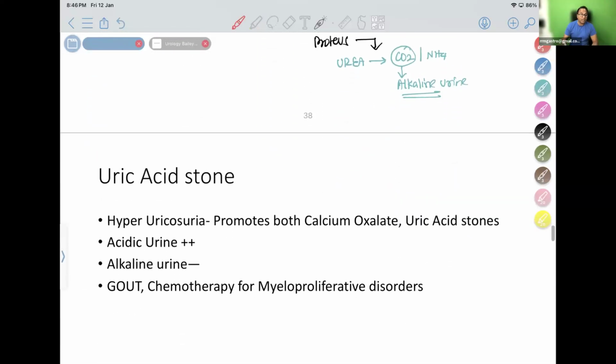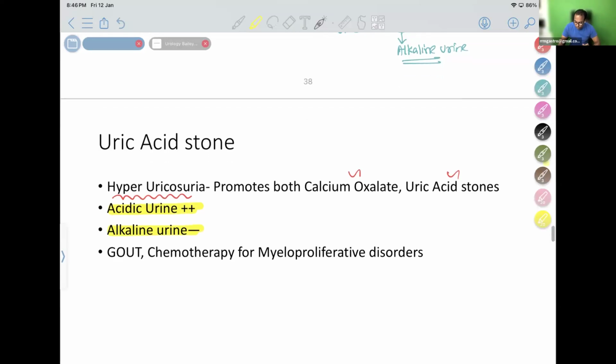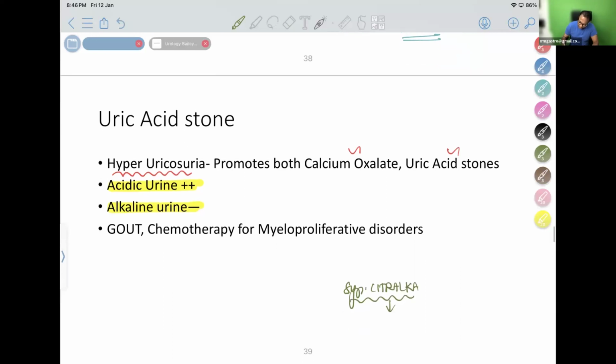Uric acid stone is seen in hyperuricosuria. I already told you, when there is more uric acid coming in the urine, it promotes both calcium oxalate as well as uric acid. Two types of stones are seen. And very important, acidic urine stimulates and alkaline urine inhibits uric acid stone. So you all would have seen the urologist commonly prescribing syrup Citralka. It is an alkalinizer, which makes the urine alkaline. So this is very useful. Citralka will help in the following stones: uric acid stones, calcium oxalate stones, and even in cystine stones it is beneficial.